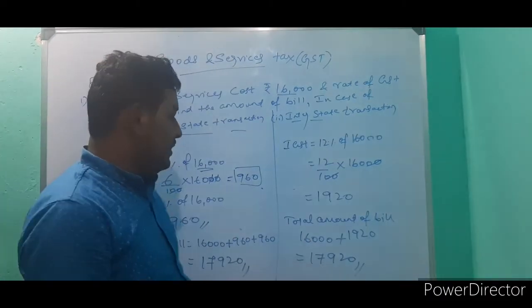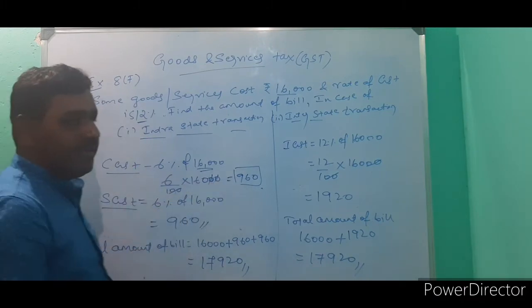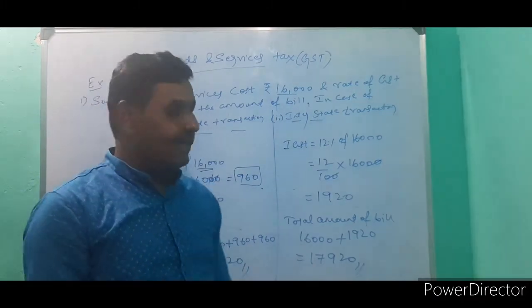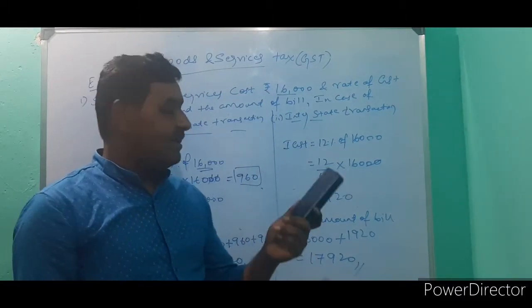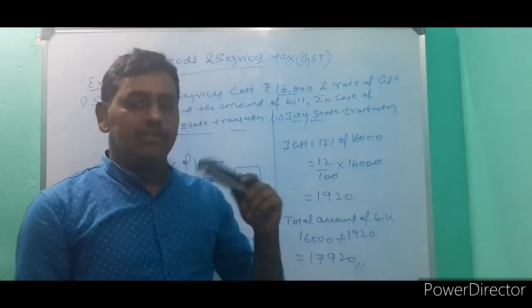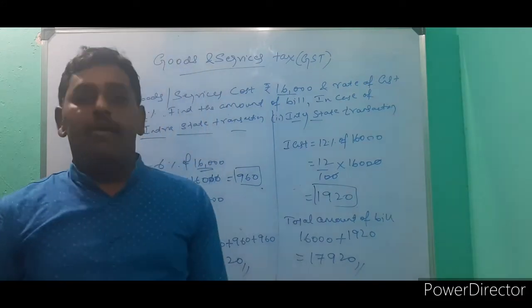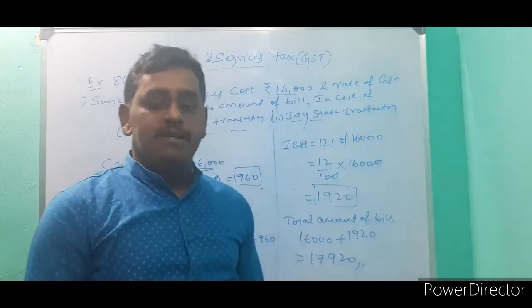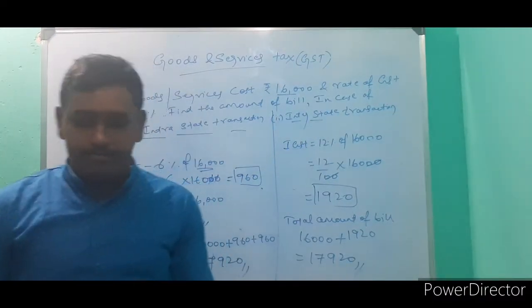In intrastate, where goods are supplied within a state, the tax amount is equally divided between the central government and the state government. In interstate, the goods are transferred from one state to another. The total amount is collected by the central government, and then they share it with the state government according to the law. Okay.